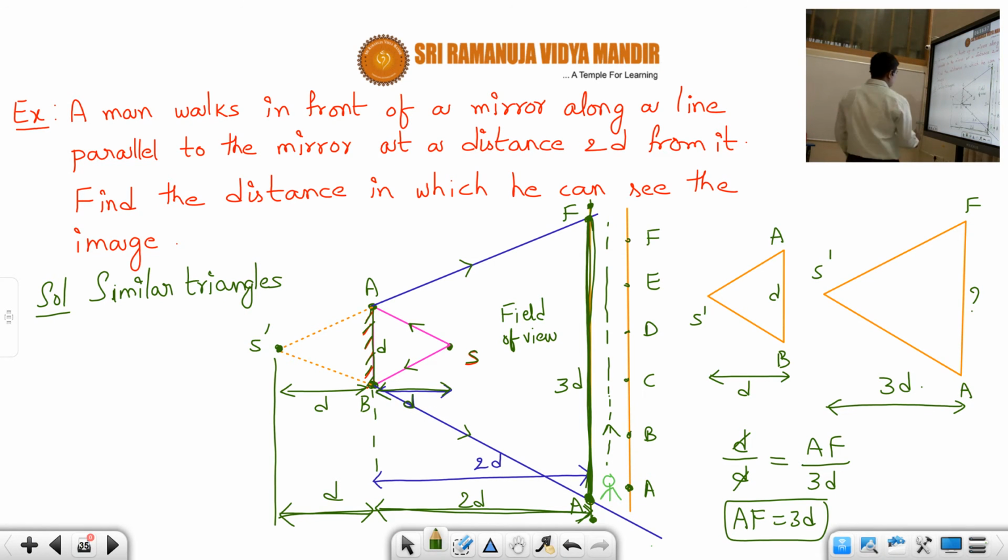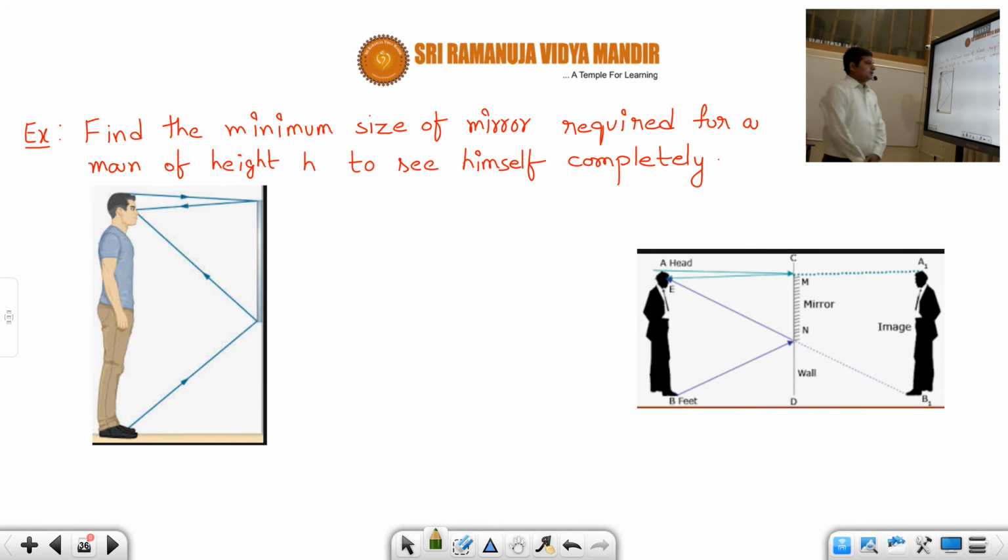Okay, now let us see, students, next one. Based on field of view only. Find the minimum size of mirror required for a man of height h to see himself completely. Suppose there is a man of height h, standing in front of the mirror.